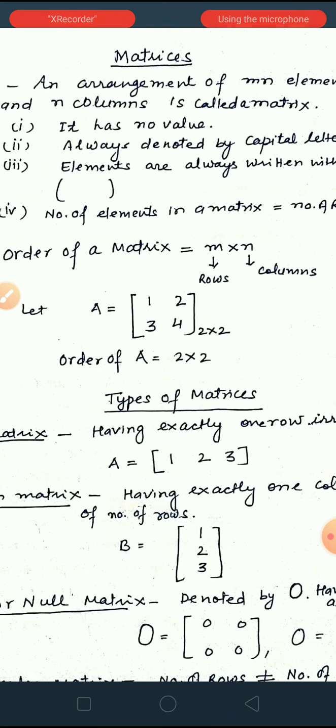A12 is 2. A12 means first row second column element. And 3 is A21 means second row first column element. And 4 is A22 means second row second column element.